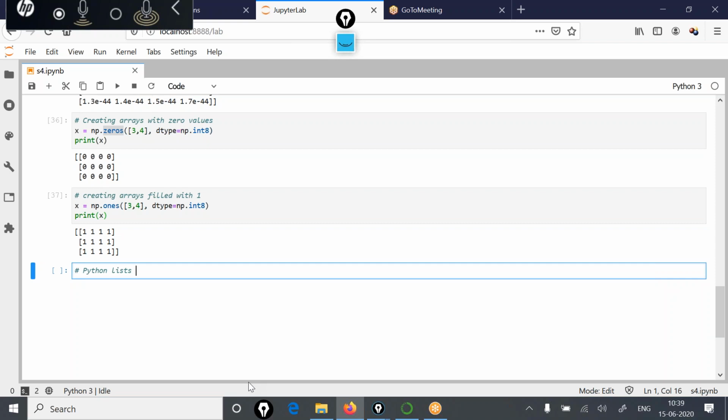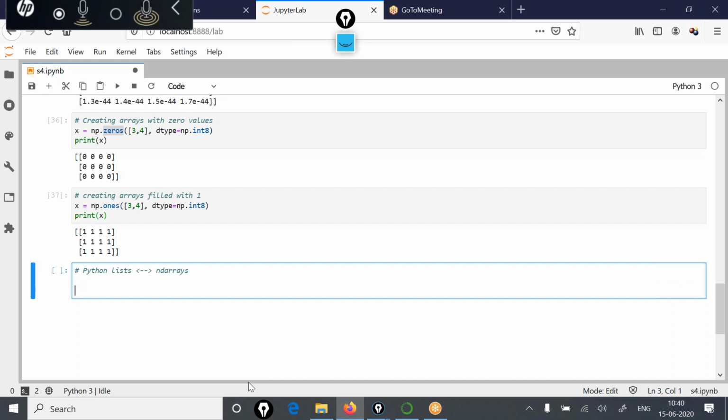If you want to make calculations using those arrays, NumPy arrays give you the efficiency and not the Python list. But if you have to convert between Python lists and n-dimensional arrays, how you can do that is demonstrated in this code.